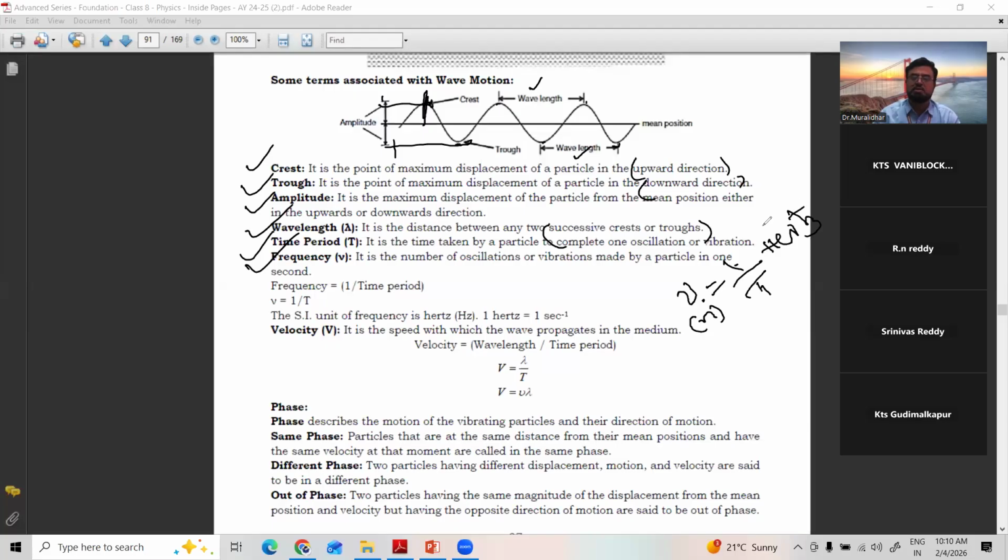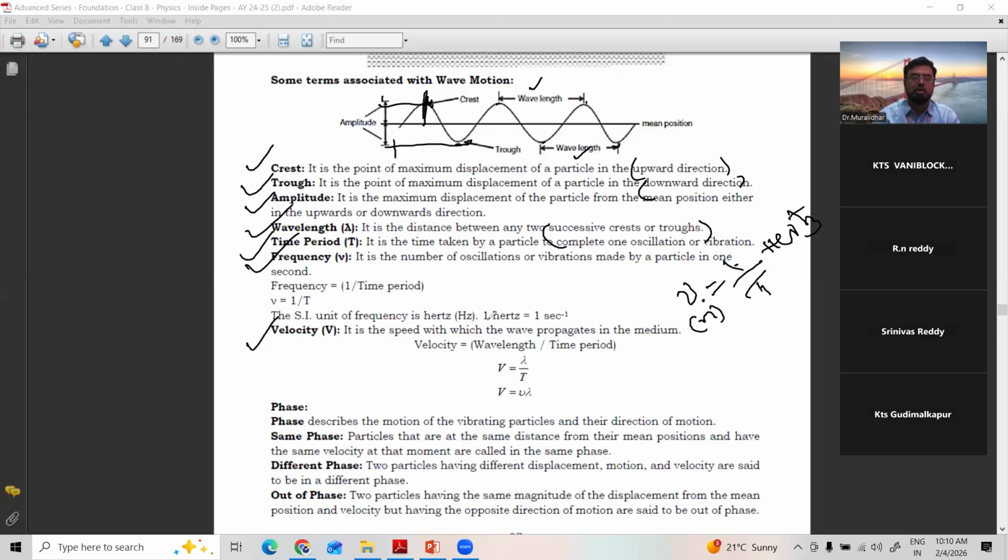We already discussed this when we talked about whether we can hear all sounds or not. No, we cannot hear all sounds. We can hear only up to our audible limit, which is called the audible range, 20 hertz to 20,000 hertz. Below that we cannot hear, above that also we cannot hear, which we discussed in the last class. So, yes, the unit is hertz.